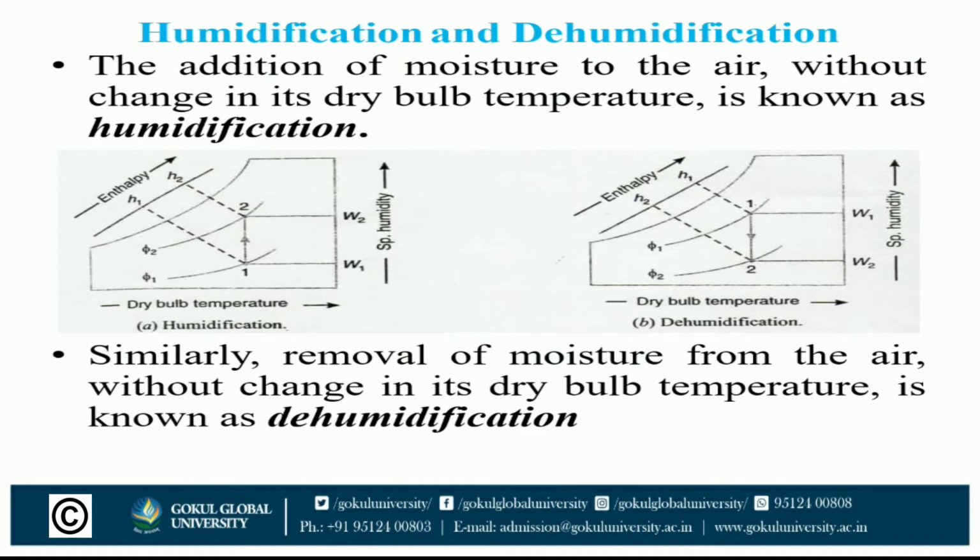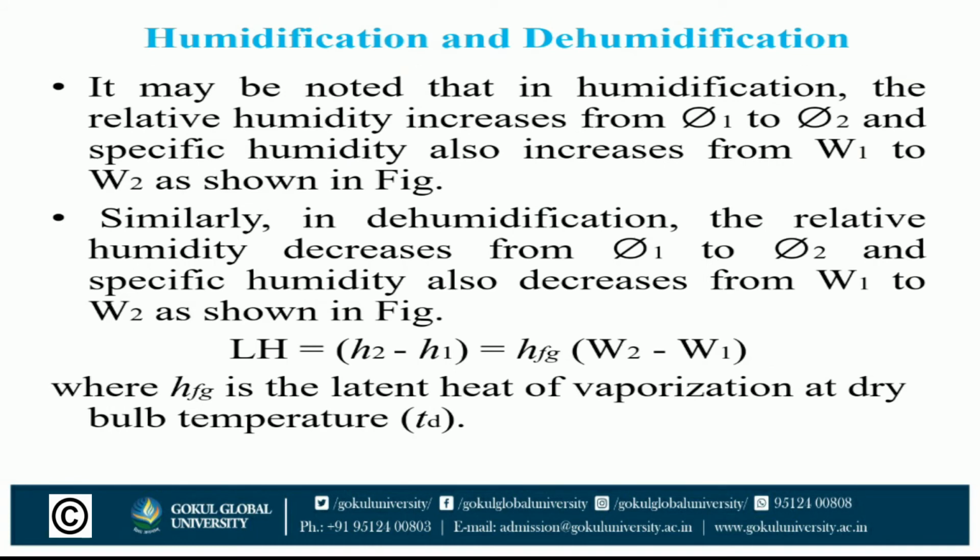Similarly, in dehumidification process, the relative humidity decreases from phi1 to phi2 and specific humidity also decreases from W1 to W2.